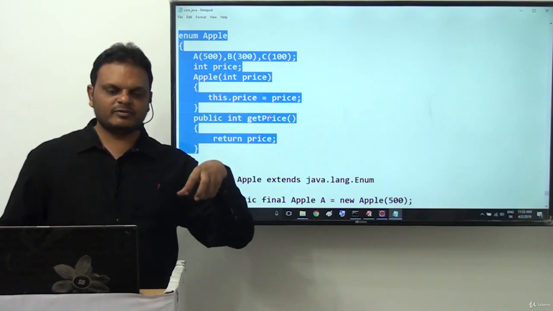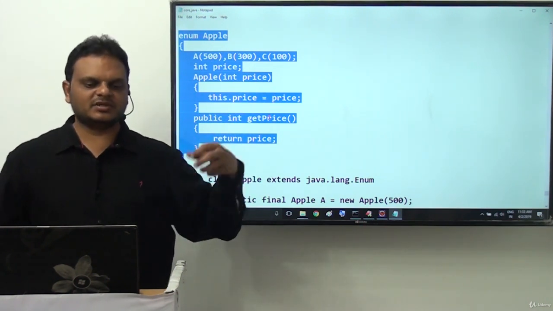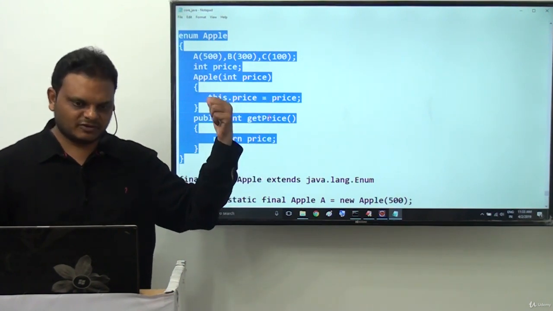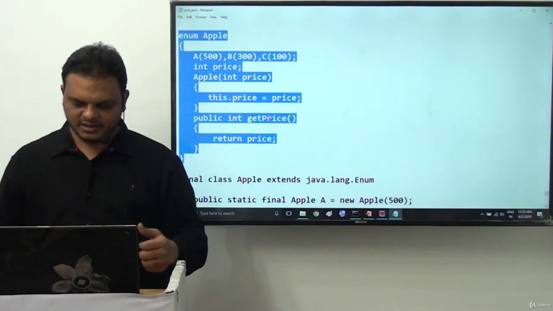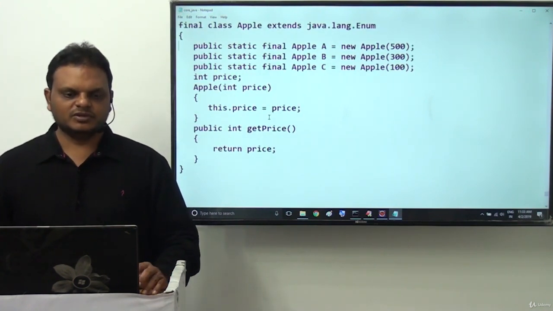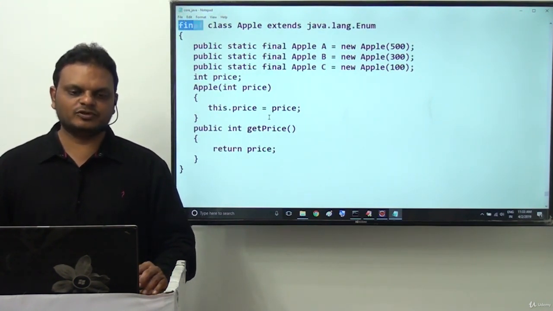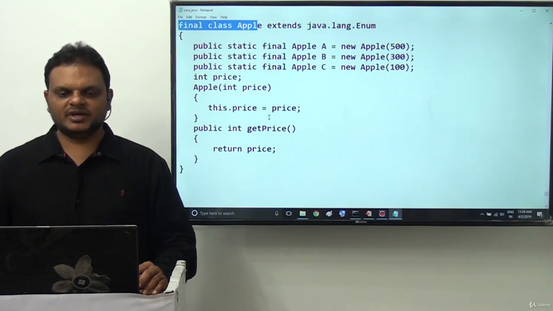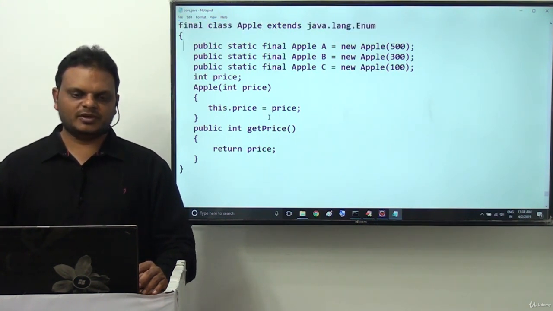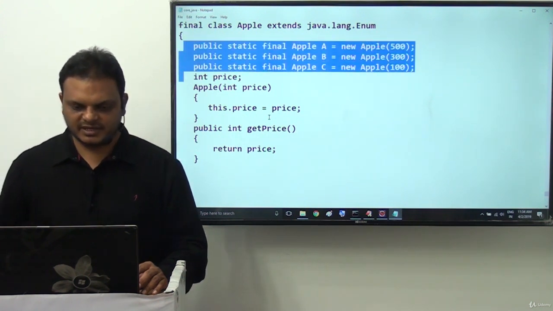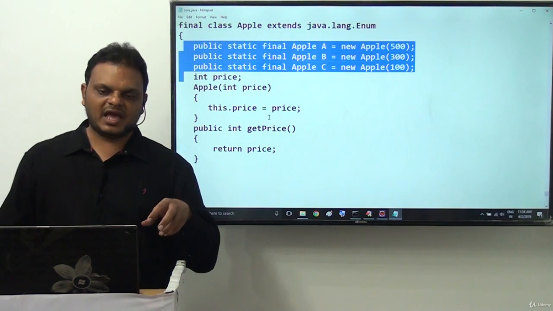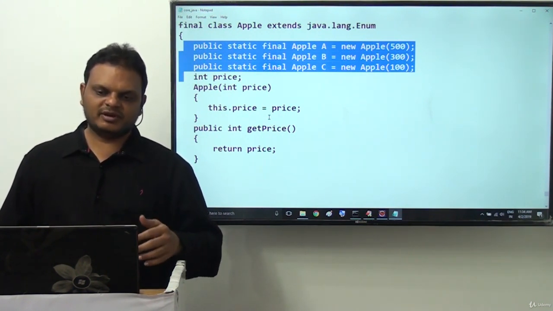In that way we are able to declare normal variables, normal constructors and normal methods along with the constant variables inside our enum Apple directly. The internally translated code is also provided in parallel. The Apple enum is converted to a final class, and its superclass is java.lang.Enum. How many constants did I declare here? Three constants. Public static final Apple A is equal to new Apple(500).